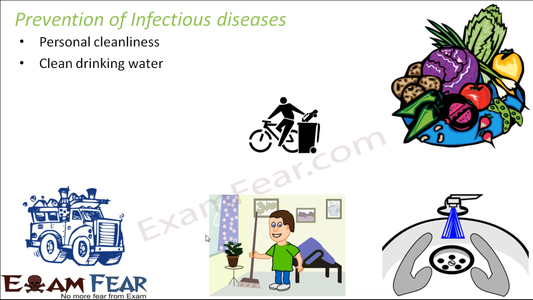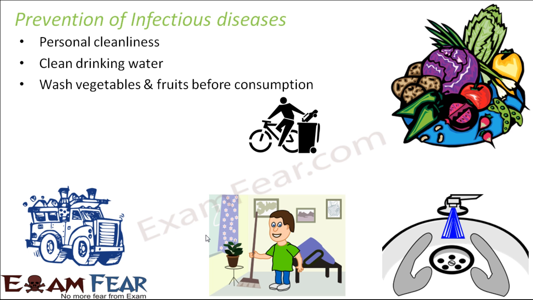Clean drinking water. Many diseases like cholera and typhoid take place through contaminated water. So clean drinking water is a must. So if we have any doubt on the kind of water or the purity of water which we are drinking, what we should do is either use an aqua guard, or we should try to boil the water and then drink it.